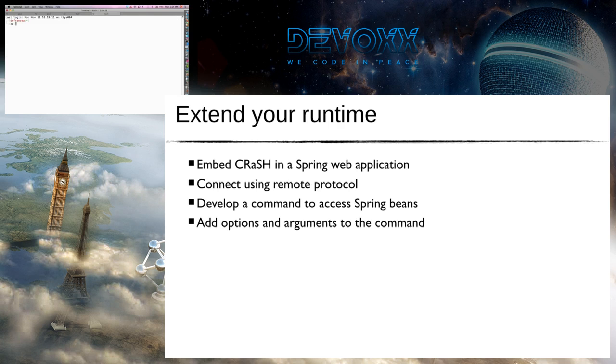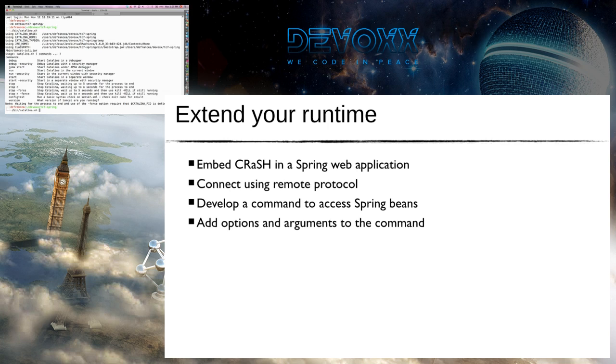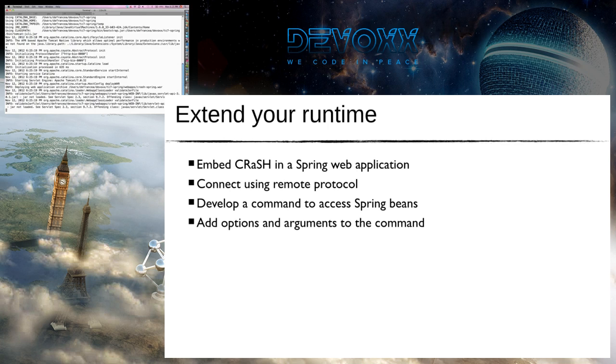Okay, so let's start this application. I think it's in Tomcat as far as I recall. Yeah, we have many demos, and there's always the curse of the demo effect.